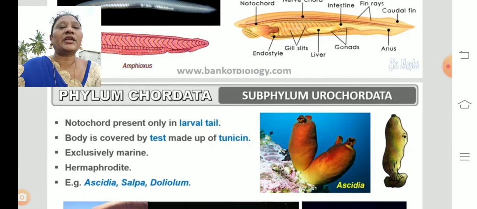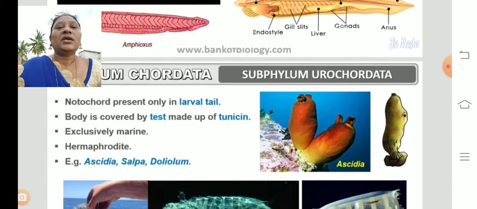Next, subphylum Urochordata. Here the notochord is present only in the larval tail. When they are at the larval stage only, we will find the notochord. The body is covered by the test made up of tunicin.